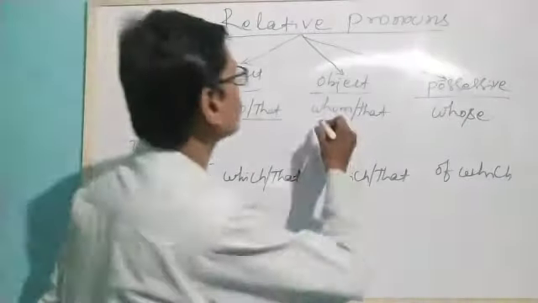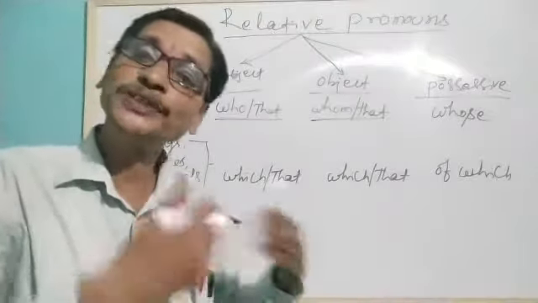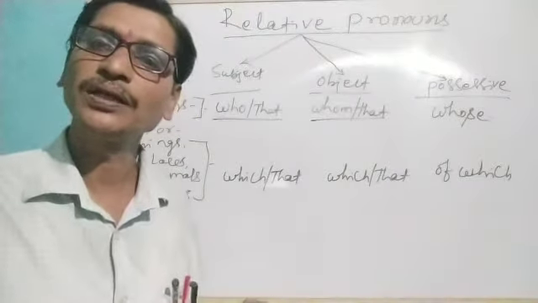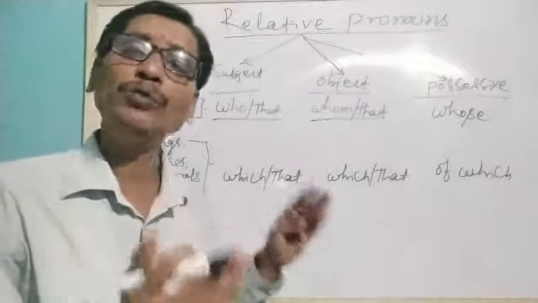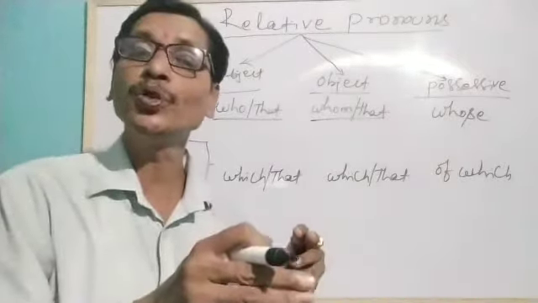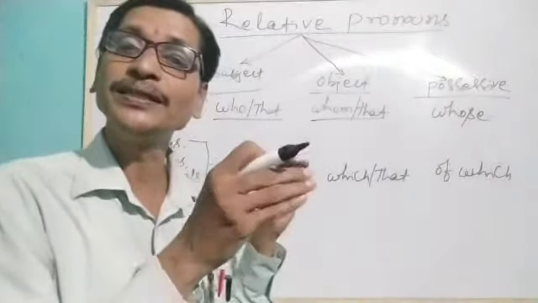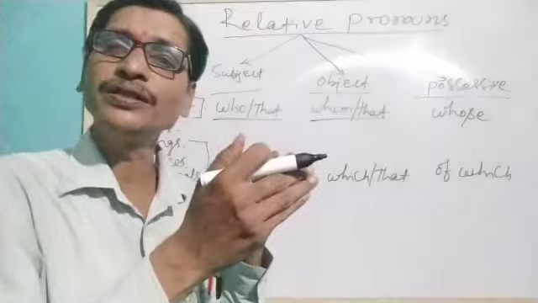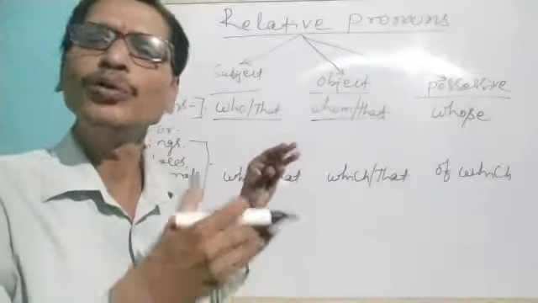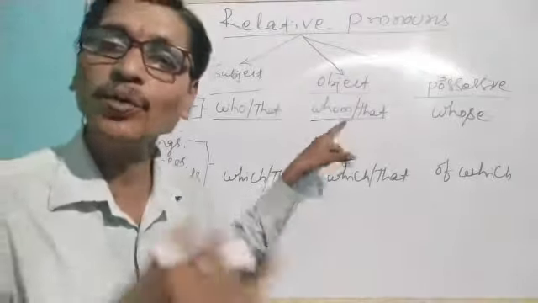Similarly, we understood how whom and that are used as objects for persons, and in place of whom, how we have used who. When who or whom is used after a preposition, we must use whom there as an object. Understand?